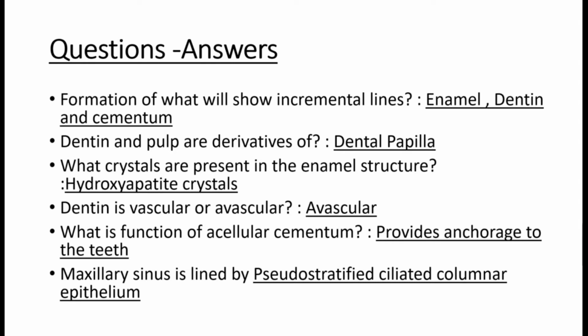Is dentine vascular or avascular? Dentine is avascular. Nerves are present in the inner dentine only. Therefore, whenever the dentine is exposed by loss of enamel or any stimulation, a pain-like sensation is experienced. What is the function of acellular cementum? Acellular cementum provides anchorage to the teeth. The maxillary sinus is lined by pseudostratified ciliated columnar epithelium.